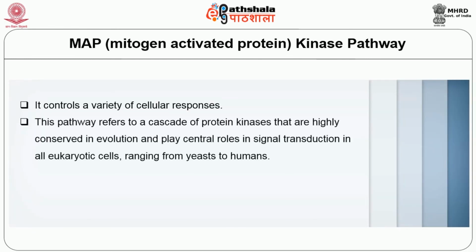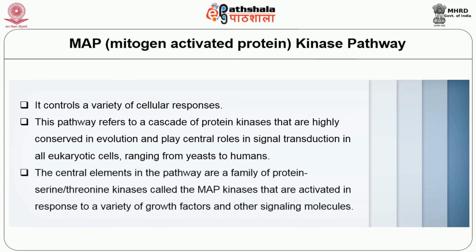This pathway refers to a cascade of protein kinases that are highly conserved in evolution and play central roles in signal transduction in all eukaryotic cells ranging from yeast to humans. The central elements in the pathway are a family of protein serine or threonine kinases, which are called the MAP kinases, that are activated in response to a variety of growth factors and other signaling molecules.